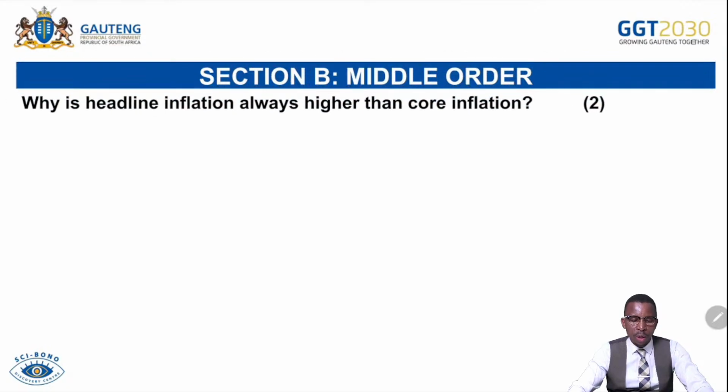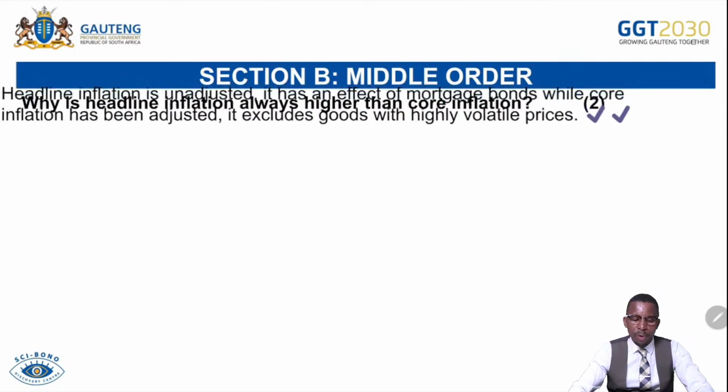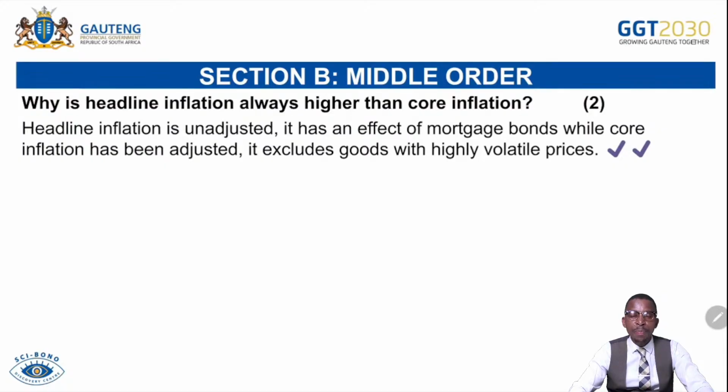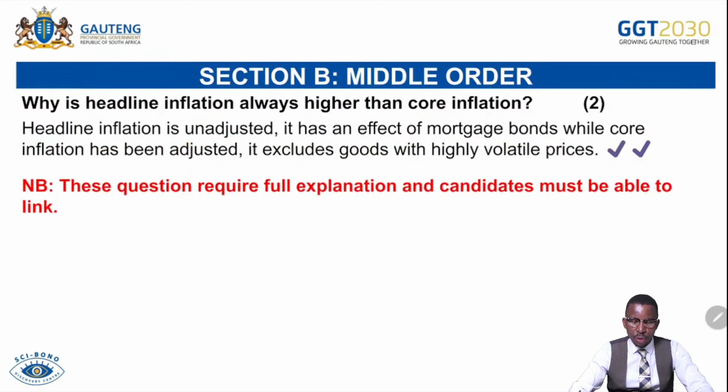So the middle order: why is the headline inflation always higher than the core inflation? We know that headline inflation has not been adjusted, while core inflation has been adjusted. It does not have an effect of what? Of goods and services with highly volatile prices. These questions require full explanation, and the candidate must be able to link. You don't just list here, you will be getting fewer marks.